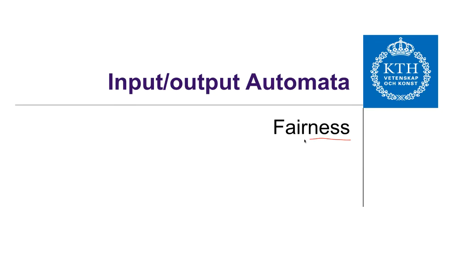We will talk about fairness of executions. We are usually interested only in executions of a composed input-output automaton in which all components get fair turns to perform steps. Each input-output automaton groups its locally controlled actions into tasks. And in this case, fairness means that each of these tasks gets infinitely many opportunities to perform one of its actions.